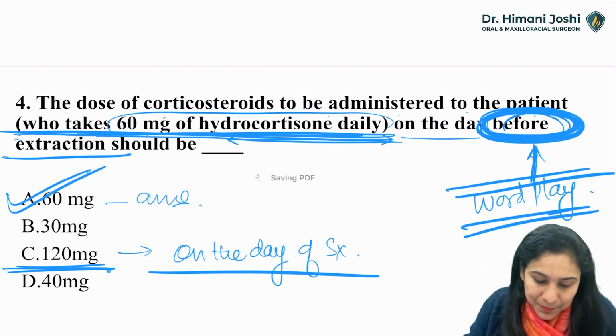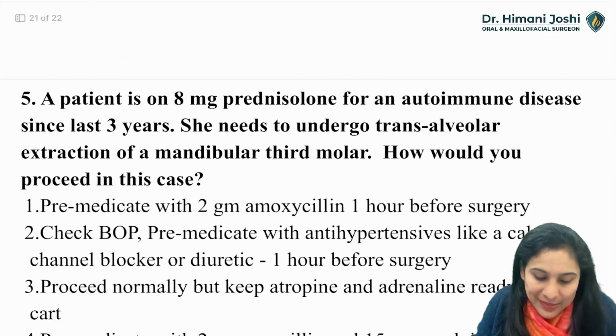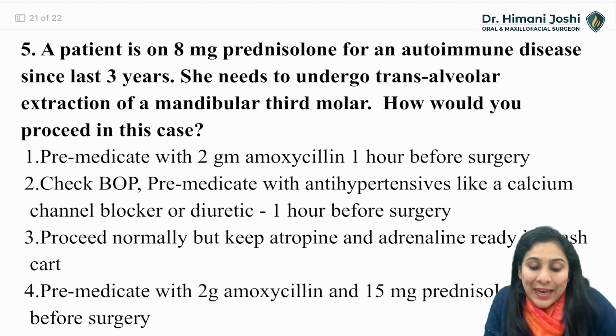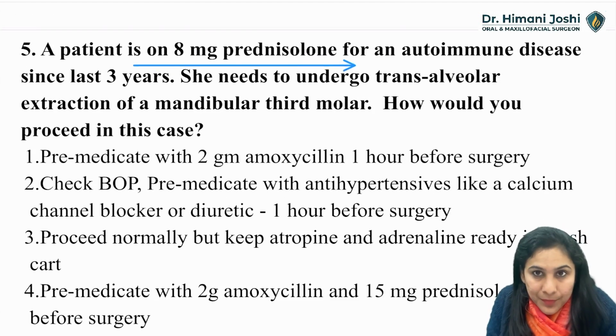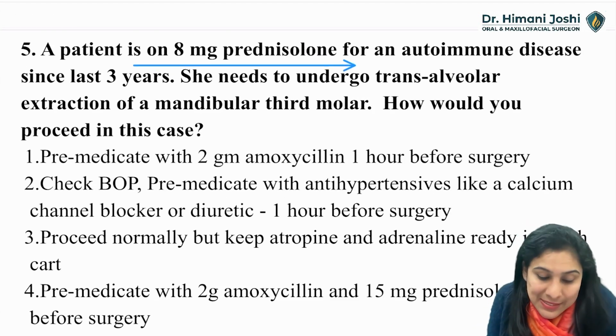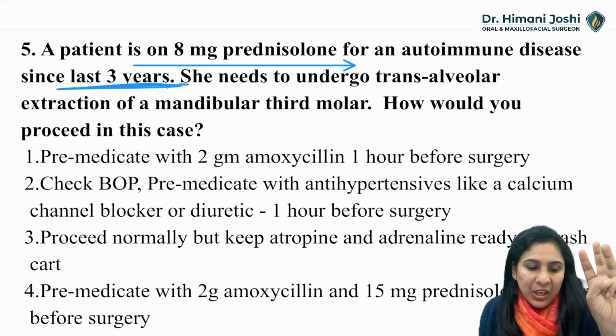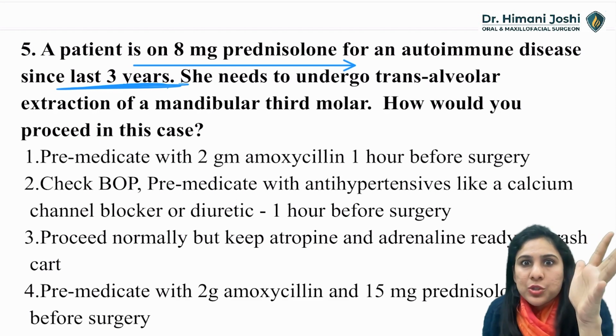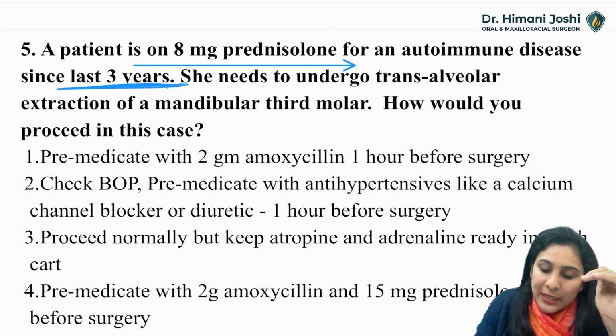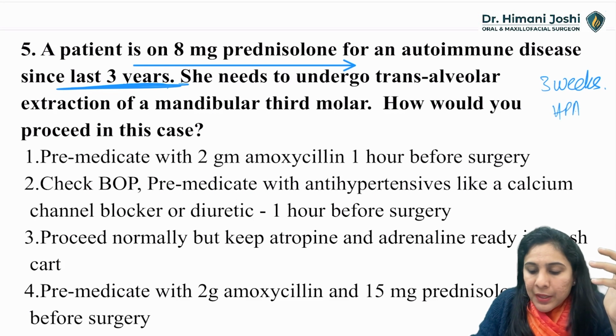All right. And one last question that we will see here. A patient is on 8 mg prednisolone for an autoimmune disease since the last 3 years. Now, when does HPA suppression happen? HPA suppression happens in around 3 weeks. If you are taking, say, a large dose of steroid or a divided dose of steroids, it takes 3 weeks for a reversible HPA axis suppression.